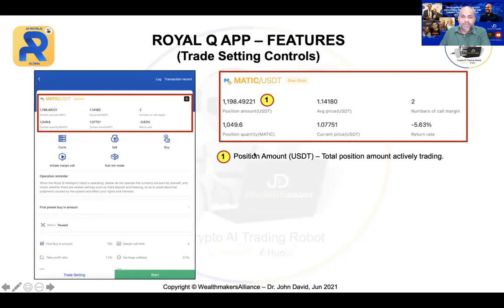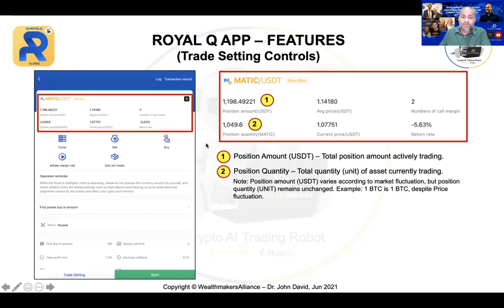For the position amount, this is in USDT. This is your total position actively trading. If it's $10, it's $10. If it's $100, it's $100. Once you hit the margin call, your total position amount will take up the total. So let's say if you got 2 margin calls, the total amount will be based on 2 margin calls.